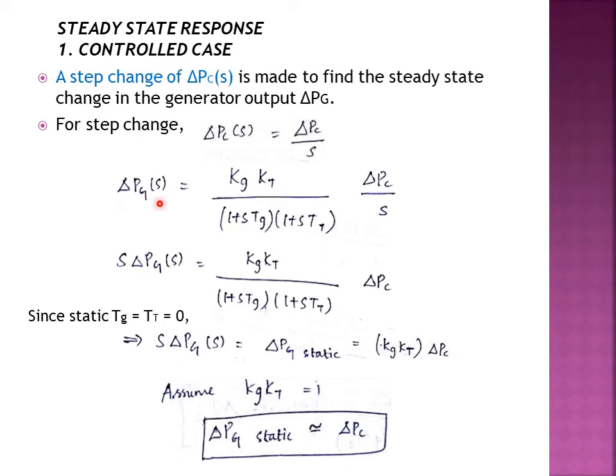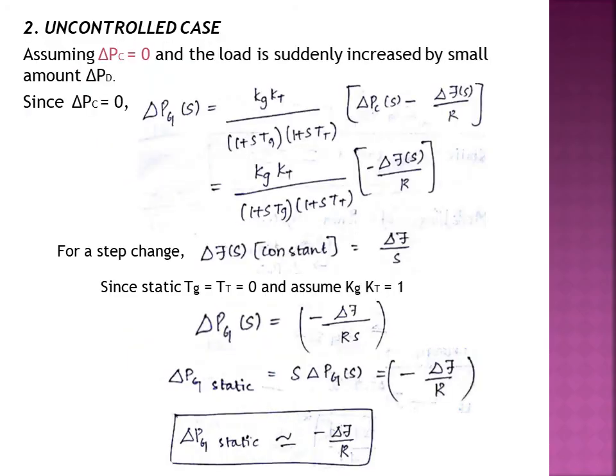Taking this s to the opposite side and substituting Tg and Tt equal to 0 as it is static, our final expression will be, we are summarizing it as, del Pg static is equal to Kg Kt into del Pc. Assuming Kg Kt equal to 1, del Pg static is approximately equal to del Pc. This is the controlled case. So in the controlled case, remember you should consider a step change of del Pc.